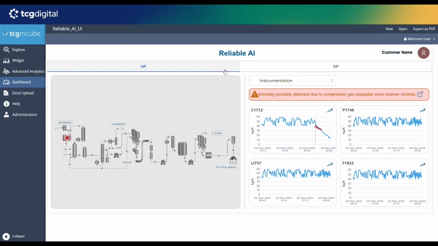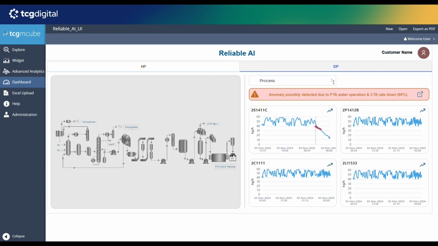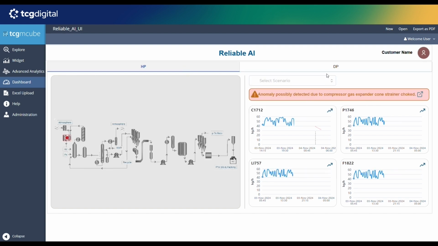So between two parts of the plant, HP and DP, we are going to look at HP right now, where we can see that in one of the components, there is some anomaly which is occurring. This component, 2S1411C, we are going to look at it. What it will do automatically is generate the alert. And using that alert, we will be able to see whether in the past something similar has happened or not, like PTA water operation and CTA rate down 90%.